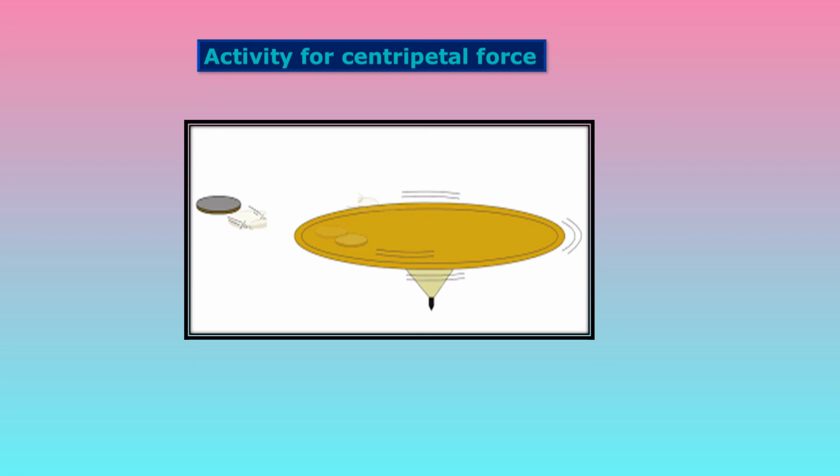When the disc is rotating, after some time the coin falls off the disc along the tangent. So this is due to the centripetal force. I hope children you all understood the concept of centripetal force.